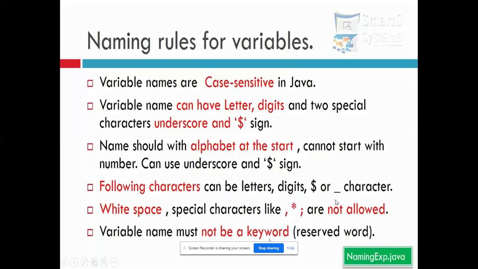So I think you are already familiar with variables, how to use a variable. It is always case sensitive in Java. I can have letters, digits, an underscore and a dollar sign. Always start with an alphabet. If I want to use any symbols, only underscore and dollar sign are allowed. Following that, characters and letters can be used. White space and other types of characters are not allowed. Reserved words cannot be used as a variable name. For example, main is a reserved word. I cannot use it as a variable here.